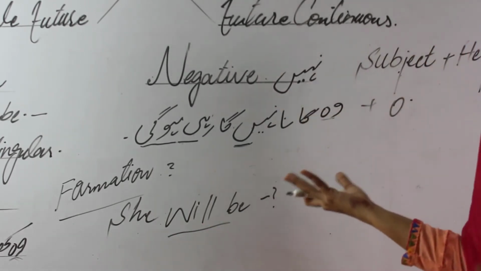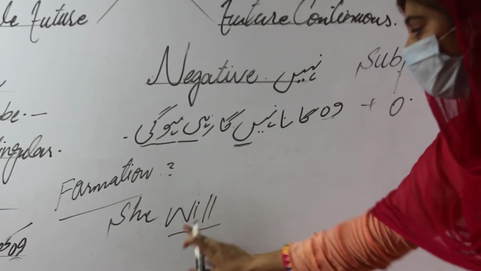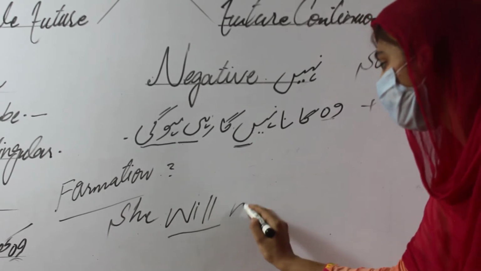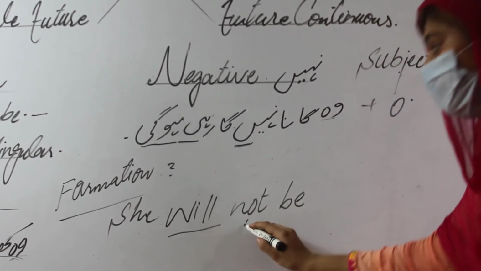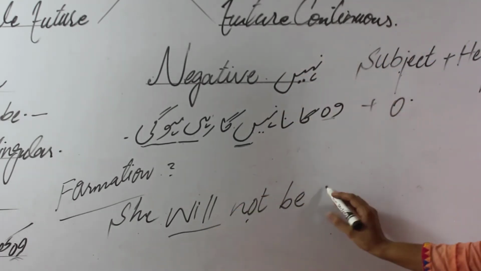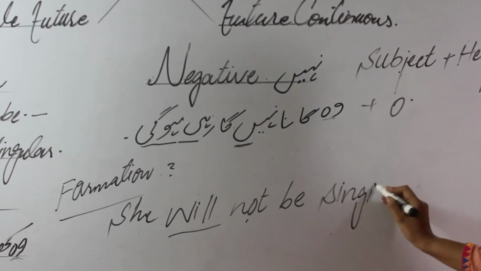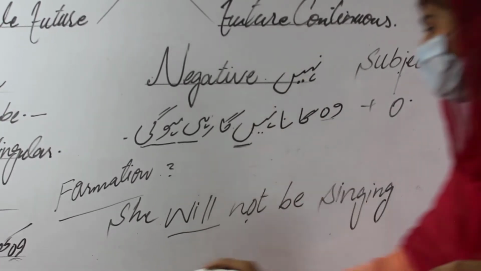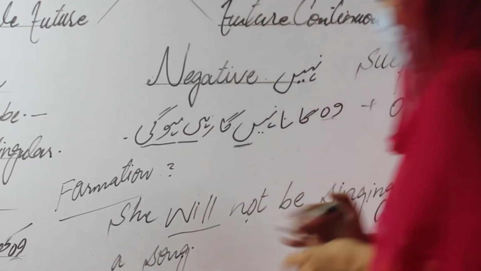How can we make a negative? So just put the not right after will: she will not. Then put the be after the not to make a negative statement, she will not be. Then put the first form with the ing, present participle, singing a song. At the end put the object.